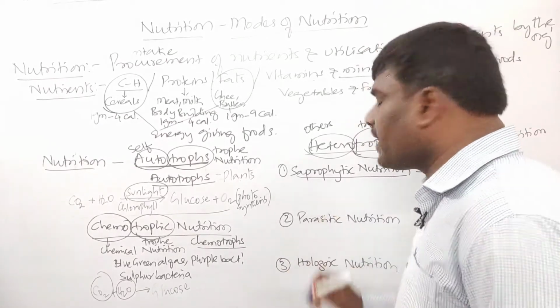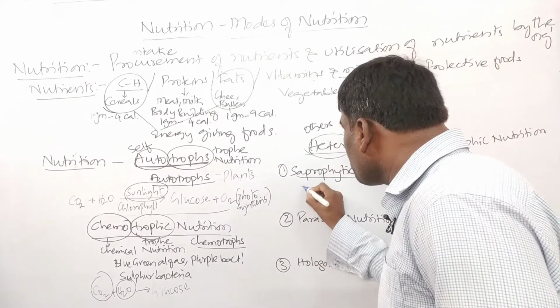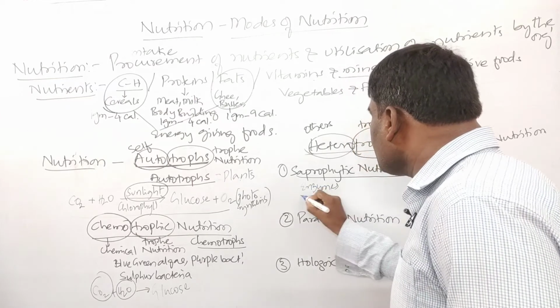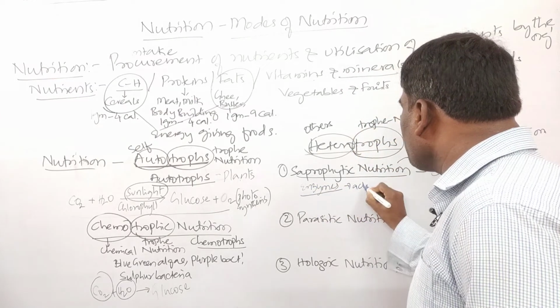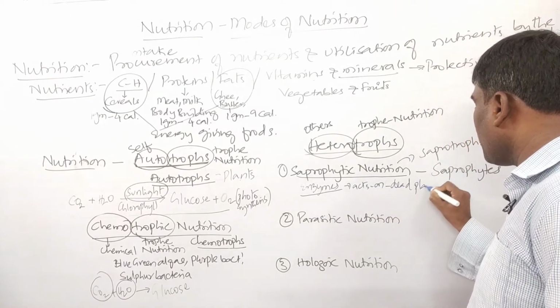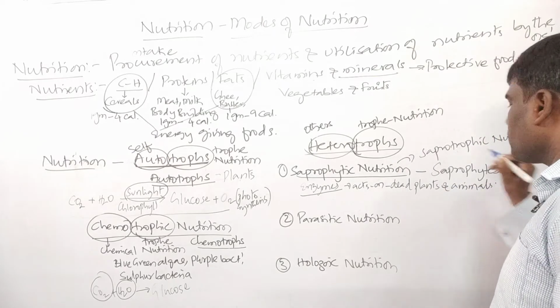These saprophytes produce certain kinds of enzymes, and these enzymes act on dead plants and animals.